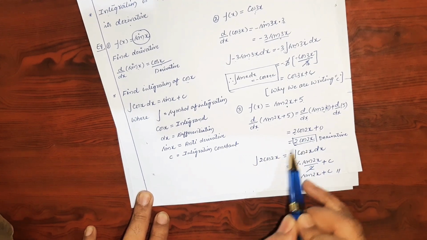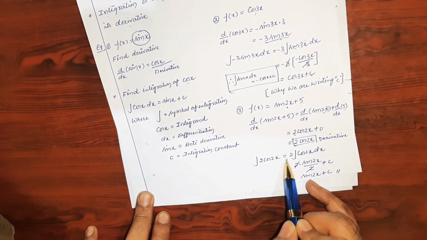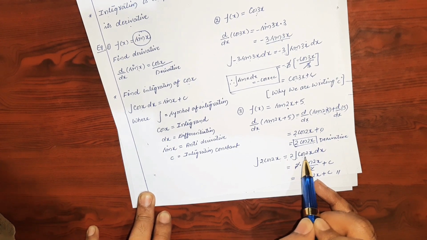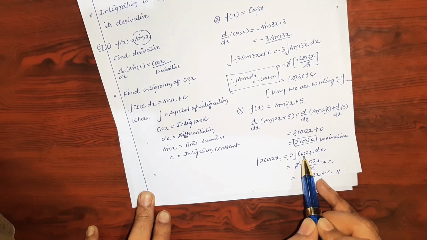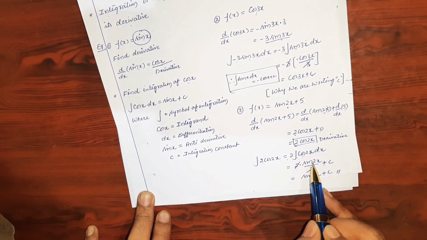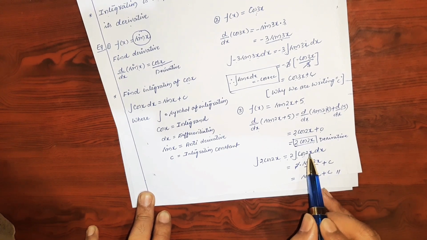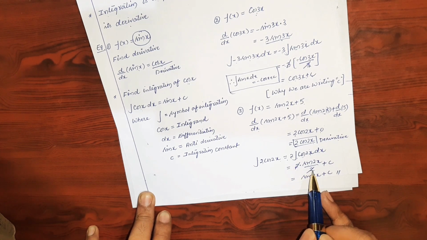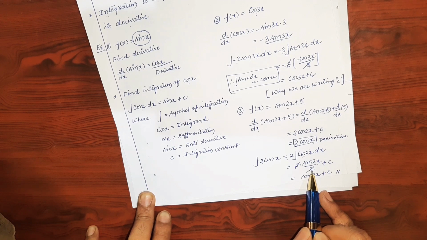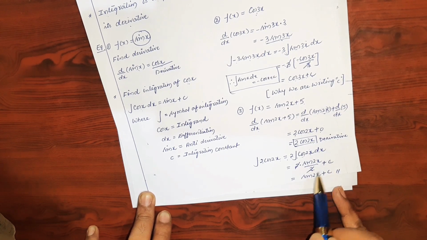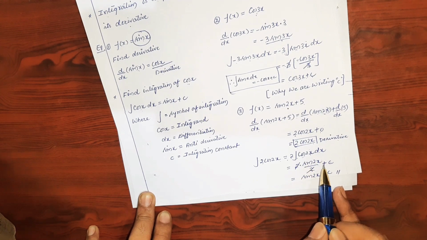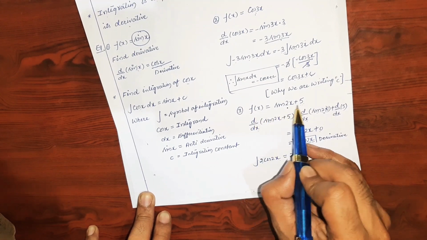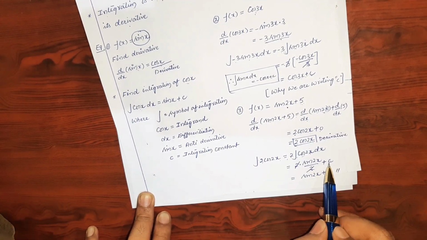So the integral of 2 cos 2x is equal to, we write 2 outside the integration, 2 integral cos 2x dx. The integration of cos 2x is sin 2x by 2. The IFD, inner function derivative, I am writing in the denominator. So we already have 2 here and 2 in the denominator. This 2 and this 2 get cancelled. We will write plus c. If you observe here, we are not getting any value which will give you the exact original function, sin 2x plus pi.